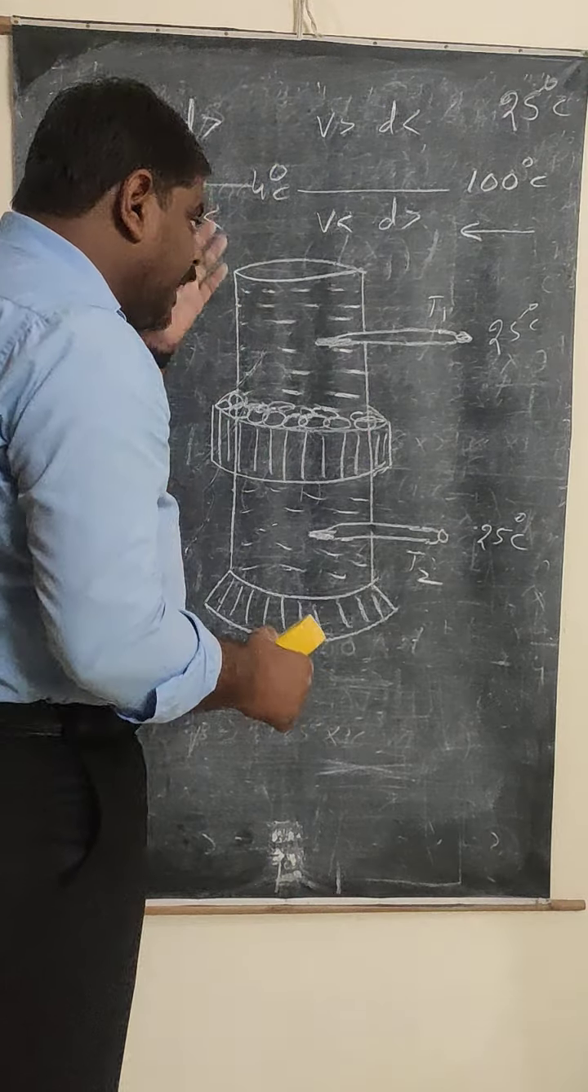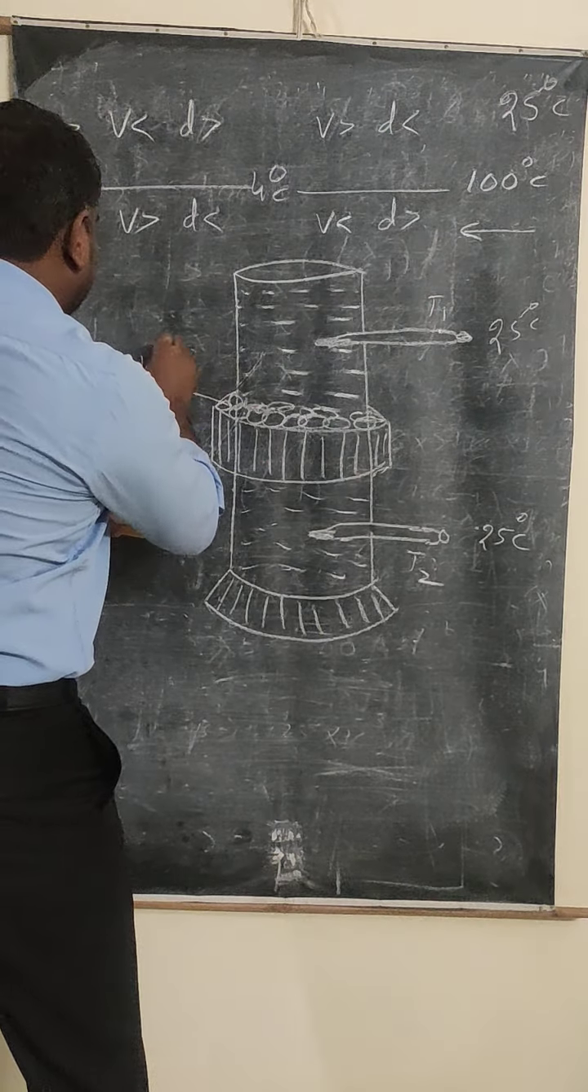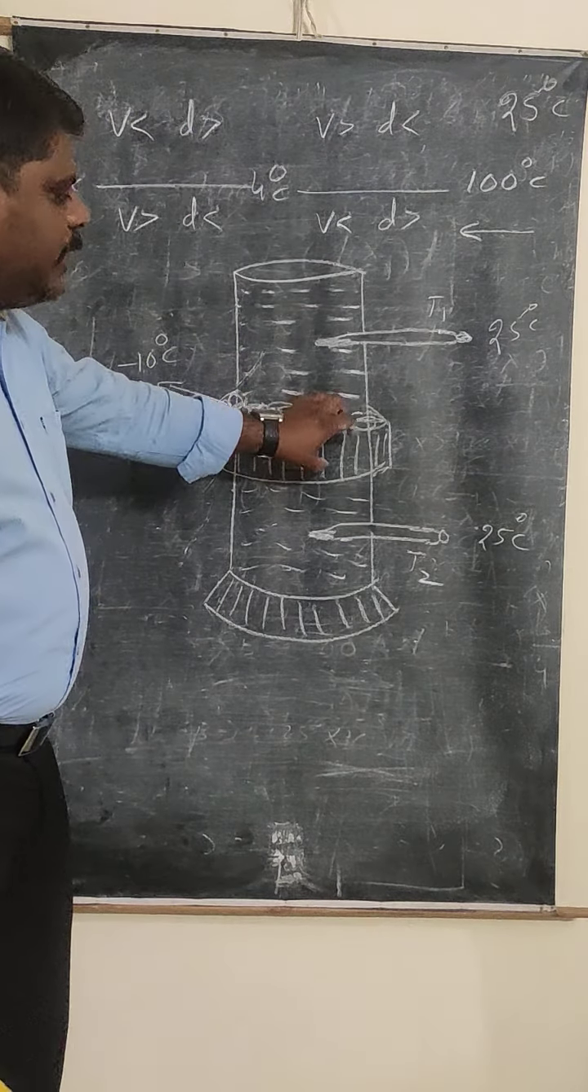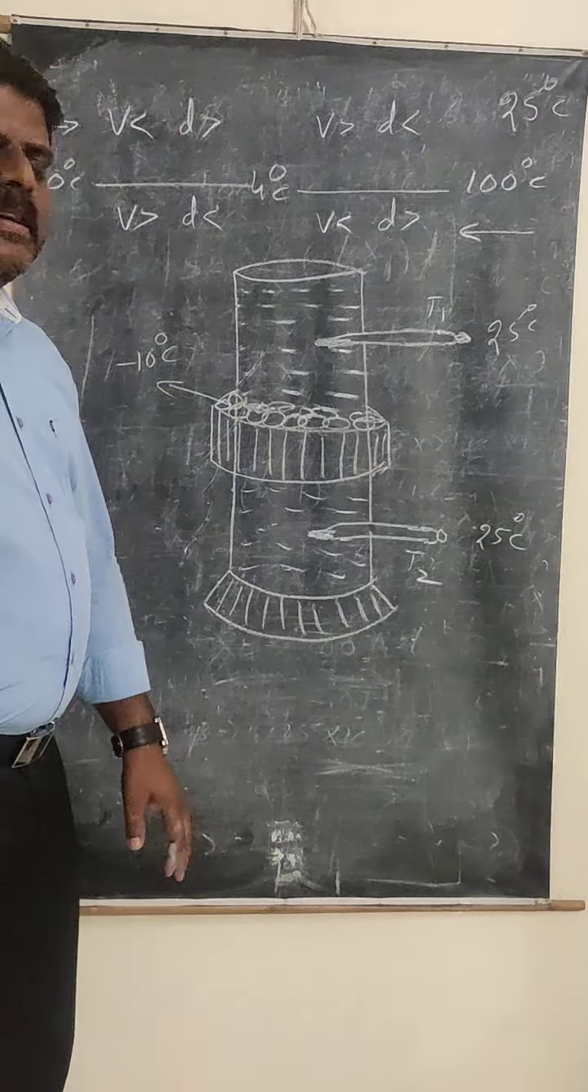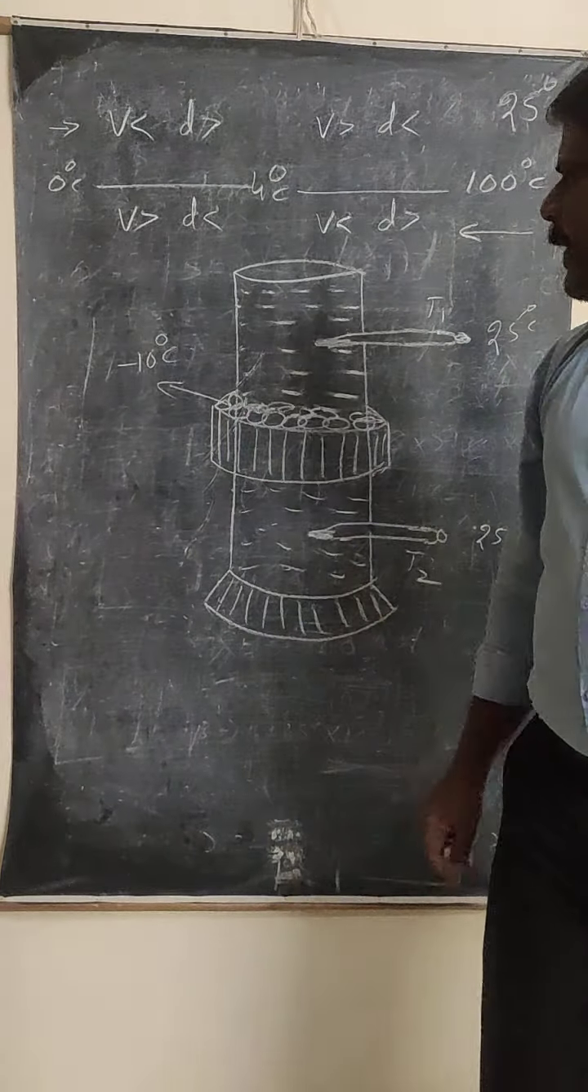And what is the temperature of the ice mixture I am taking? Here, let us say the temperature of the ice mixture is minus 10 degrees Celsius. What is the temperature of the ice mixture at the middle part? Minus 10 degrees Celsius. Like that the arrangement will be done here. Now let us see what is going to happen here.